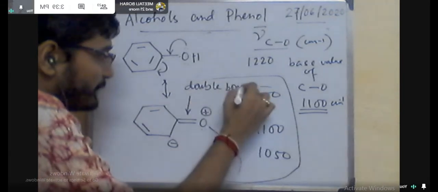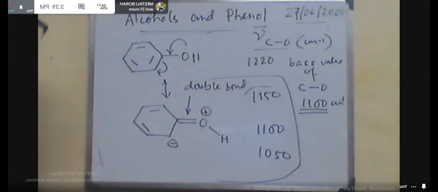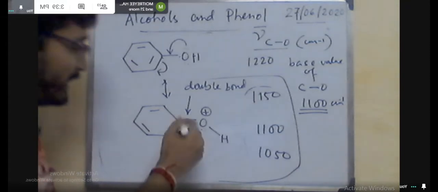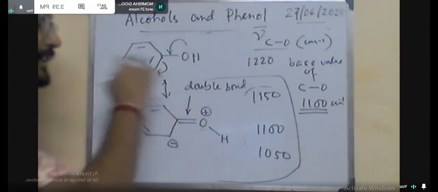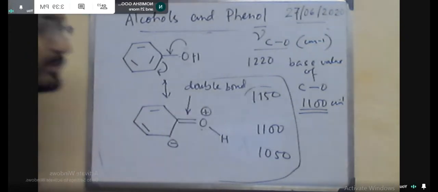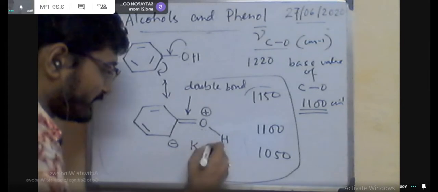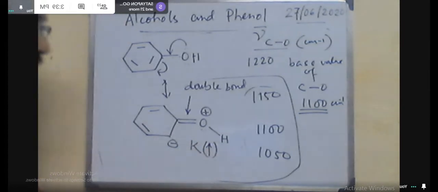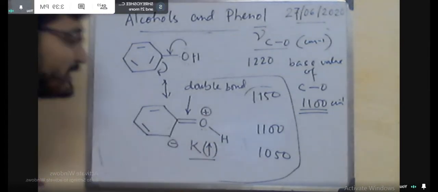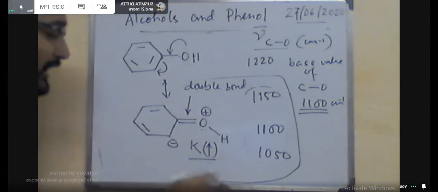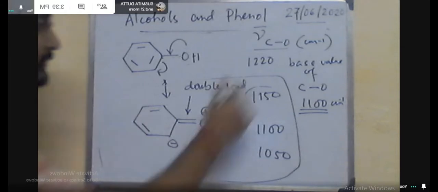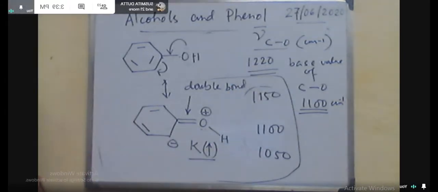That means from single bond system to double bond, the K value will be increased. So you will get the higher stretching frequency in case of the aromatic system, where the OH group is directly attached to the conjugated system. Similarly, this is the vinyl alcohol. Here you will get the same reason, that means the value is almost comparable with the phenol.